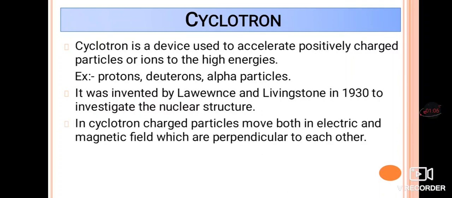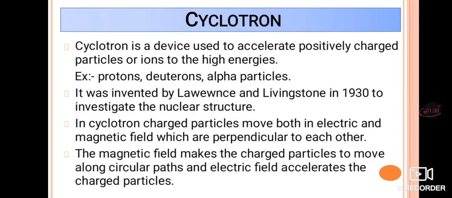In a cyclotron, charged particles move in both an electric field and a magnetic field, and both are perpendicular to each other. The magnetic field makes the charged particle take a circular path, and the electric field helps to accelerate that charged particle.